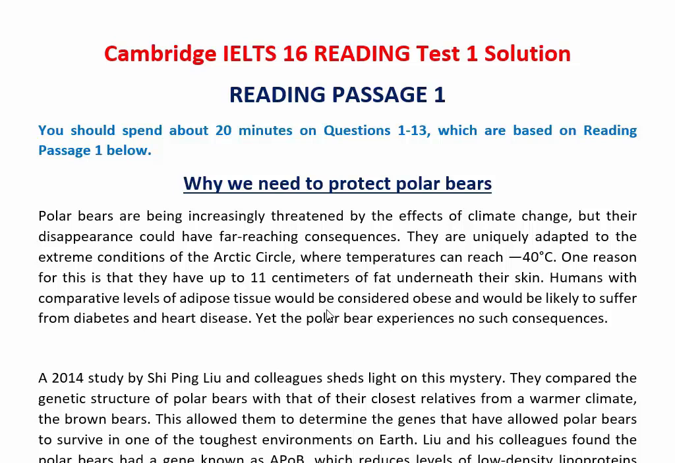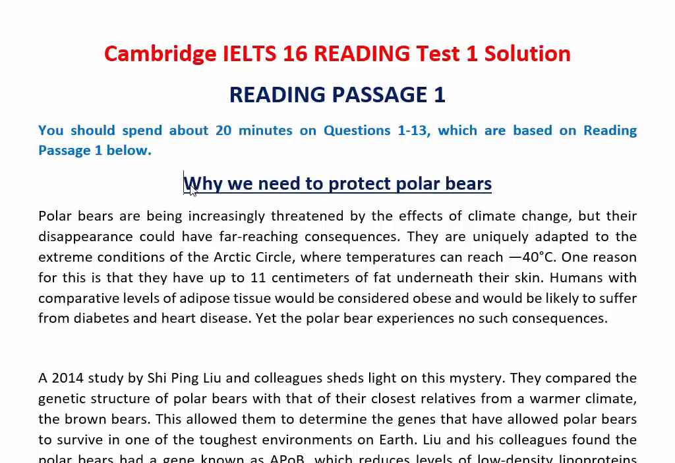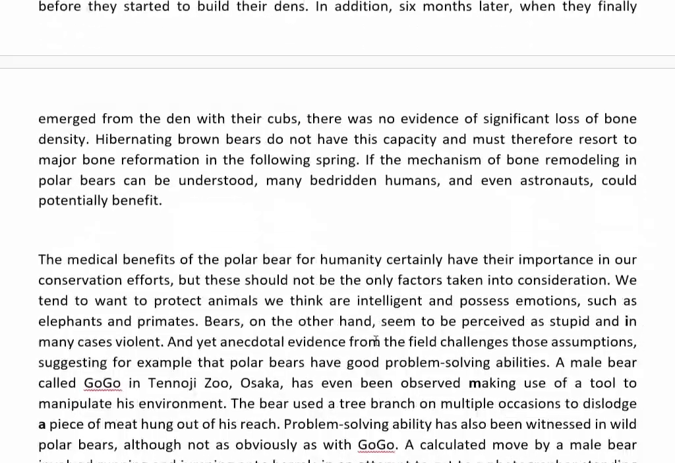So in this video I will share some tips on how you can solve this passage, and this passage is taken from Cambridge 16, the recent Cambridge book, test one, reading passage one. In reading passage one there are 13 questions, and this passage is all about why we need to protect polar bears.